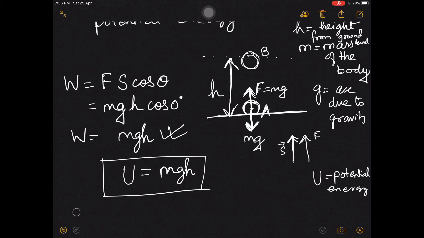Alright, when it was on this reference level, ground level, its potential energy was 0. So now when it is at height h, its potential energy increases by mgh. So keep that in mind. In case your potential energy is not 0 at this reference level, then your potential energy at B will be mgh plus that value of potential energy which this body is having at this reference level.